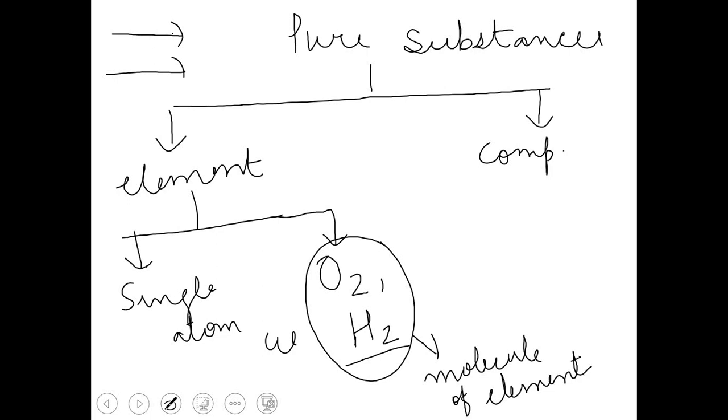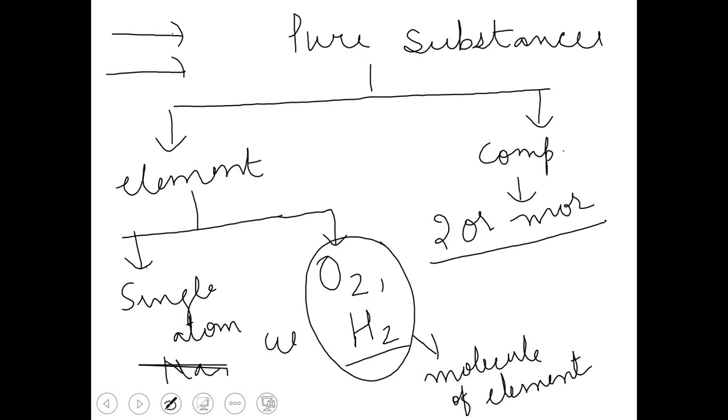So for quick revision, I am just writing all these points again. Elements, we have seen, can exist as a single atom, like sodium, like copper. Elements can also exist in the form of a combination of atoms, which are called molecules of an element. And a compound consists of 2 or more different atoms combined together in a fixed ratio. We get a molecule of a compound. So there are 2 types of molecules, molecule of an element and molecule of a compound. Students, I hope all these points are clear to you.